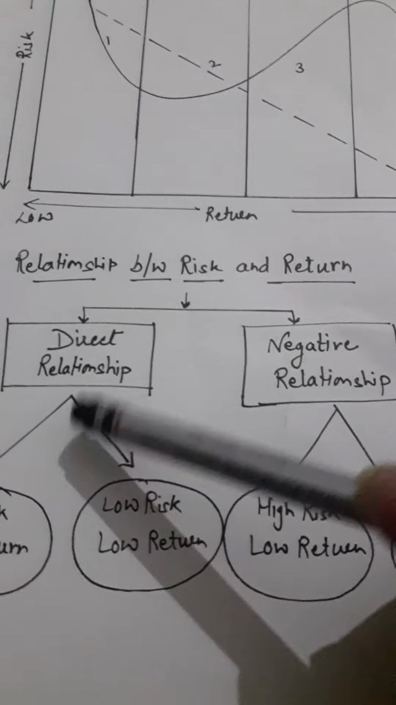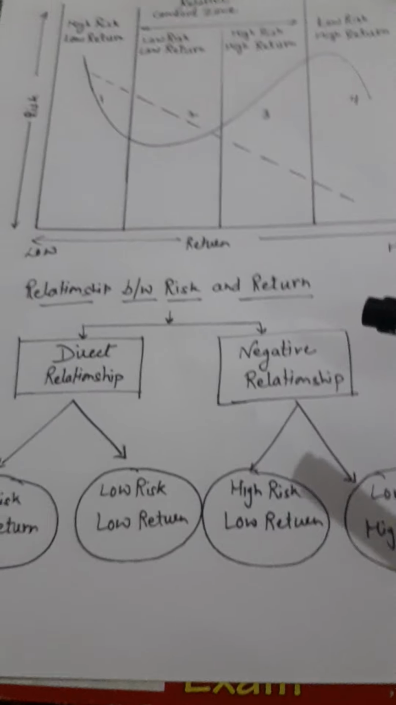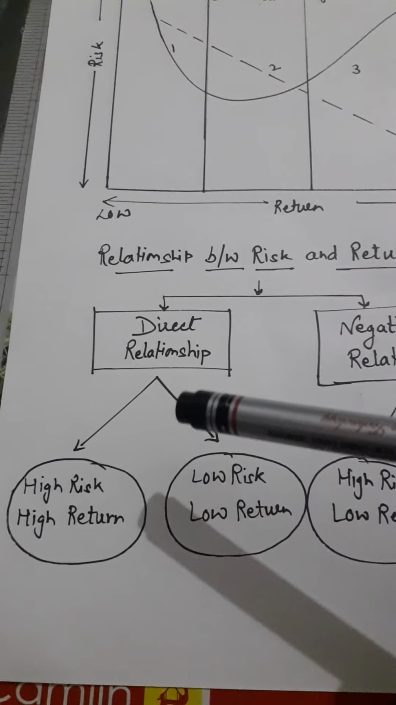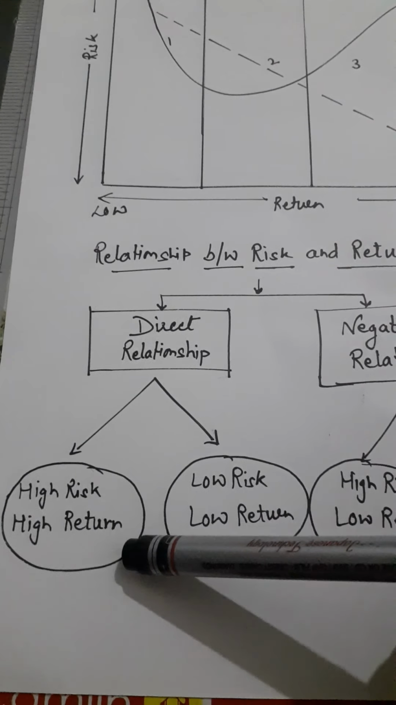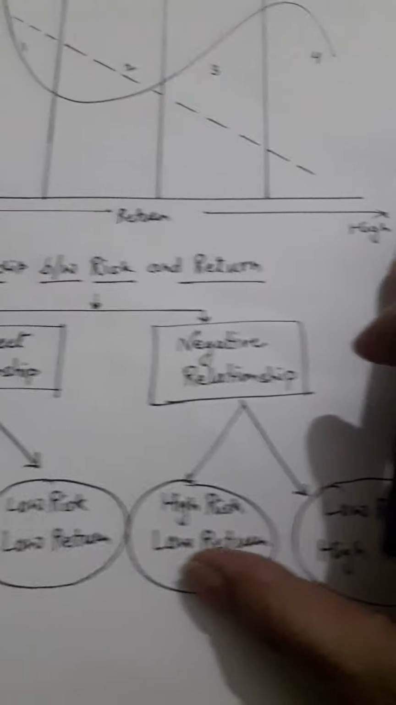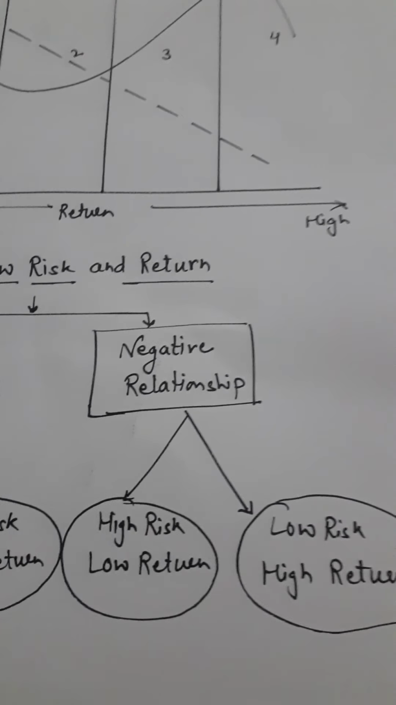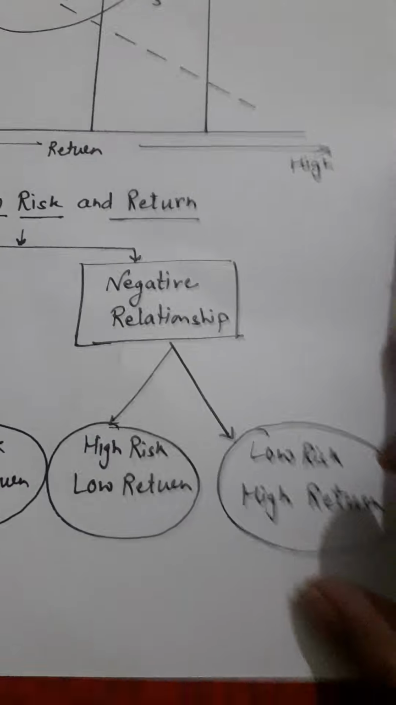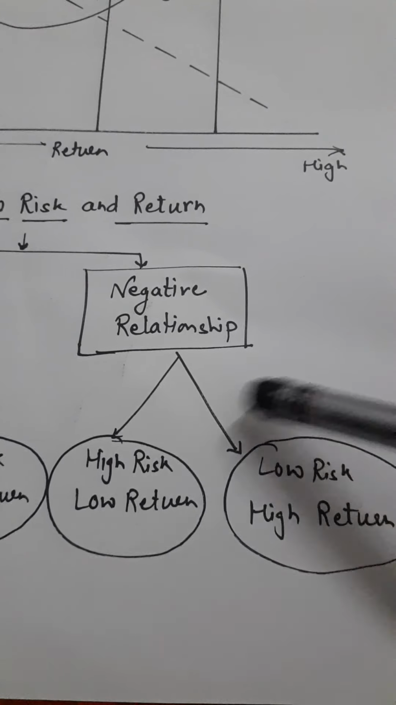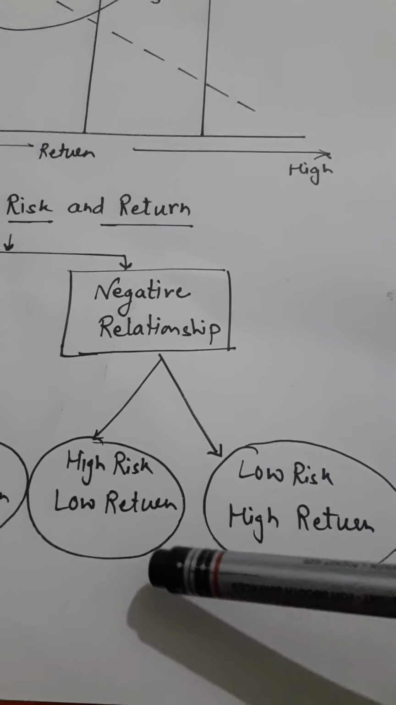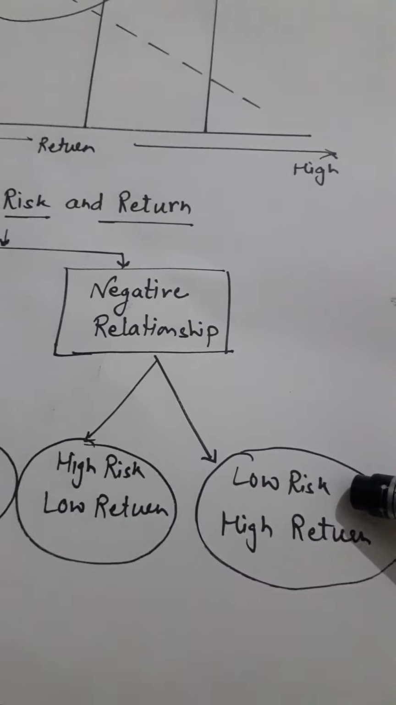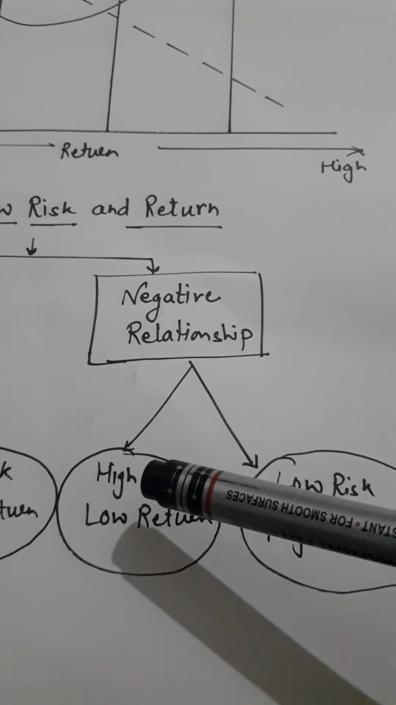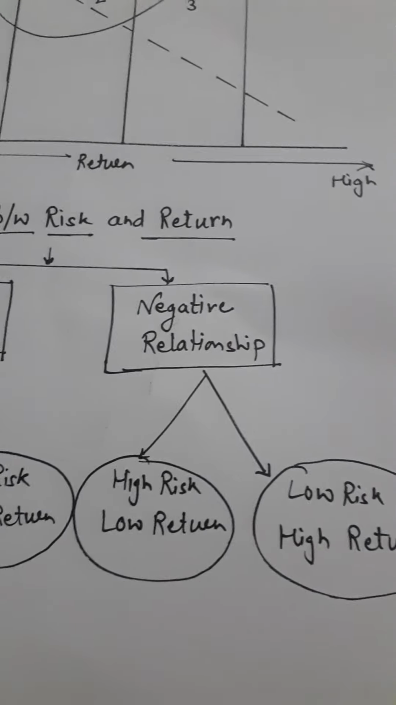Here the relationship between risk and return is divided into two categories: direct relationship and negative relationship. First, we already discussed the direct relationship, where with high risk comes high return, and with low risk, low return. Now let's discuss the negative relationship. The negative relationship is divided into two parts: high risk, low return, and low risk, high return. Both risk and return are opposite to each other. Let's discuss first high risk, low return.